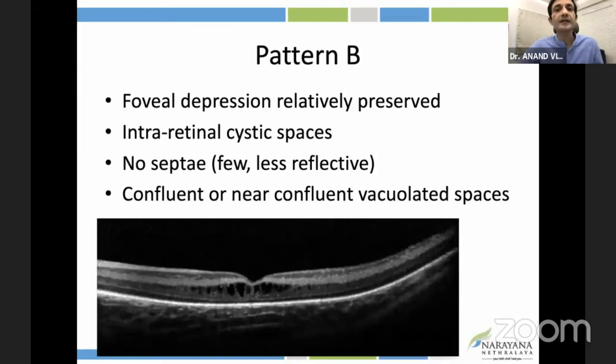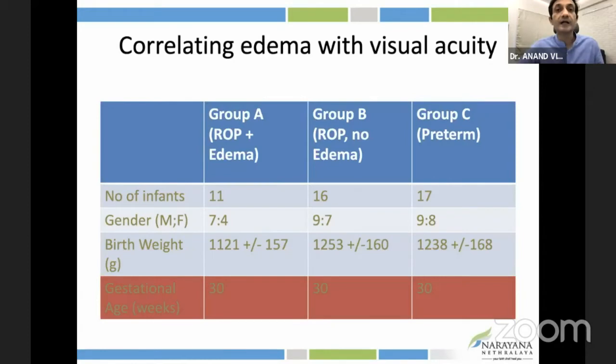But then what's really interesting is this pattern B, which is not just the foveal or the subfoveal hyporeflective spaces, but the parafoveal as well, and the Duke group was the first to report that. They correlated that form of edema with cortical vision impairment.